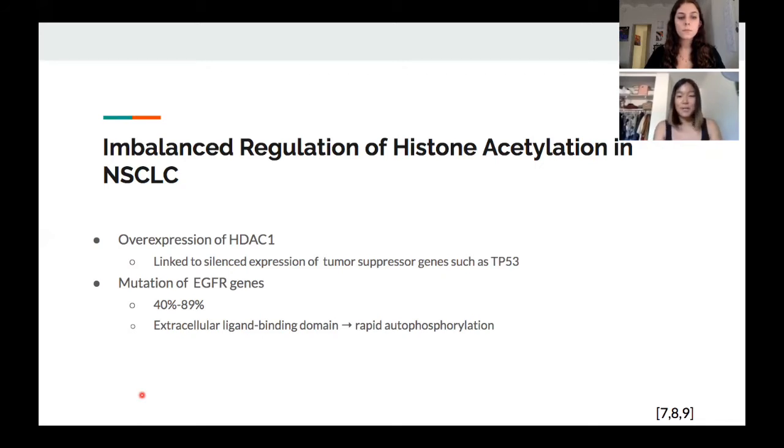consists of three components, one of which is an extracellular ligand binding domain. This domain is ultimately responsible for the heterodimerization and the dimerization of receptors. When no ligand is present, the receptors relay no activity and will lead to an overexpression and cause rapid autophosphorylation. Ultimately, the EGFR genes lose their ability to regulate normal functions.